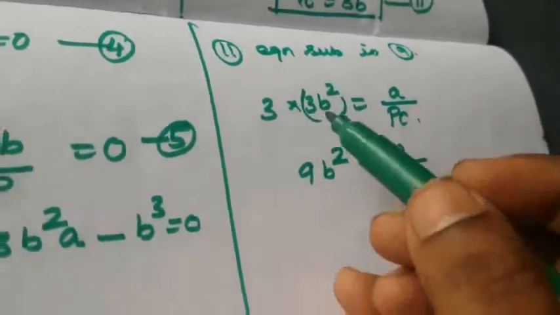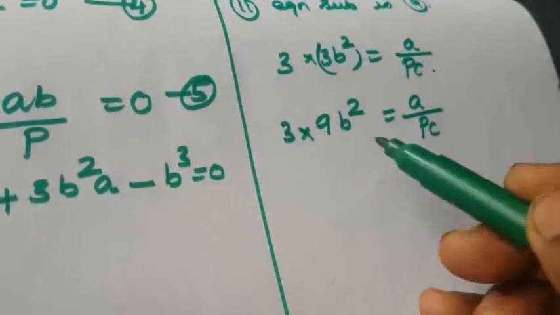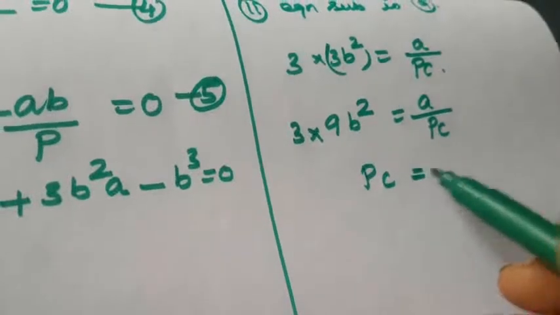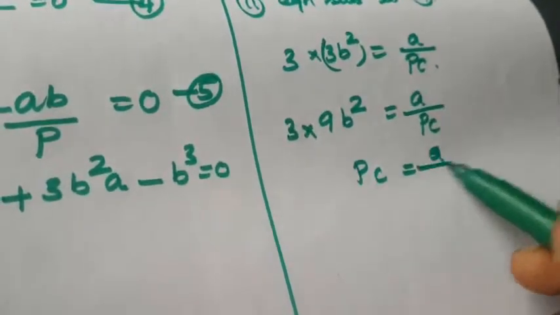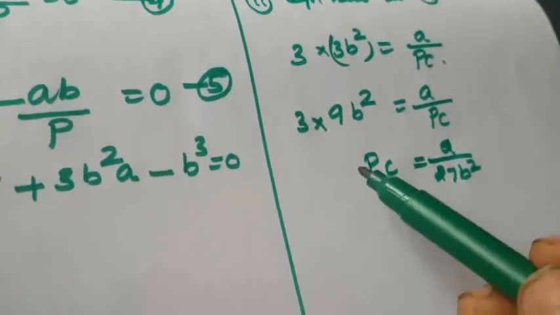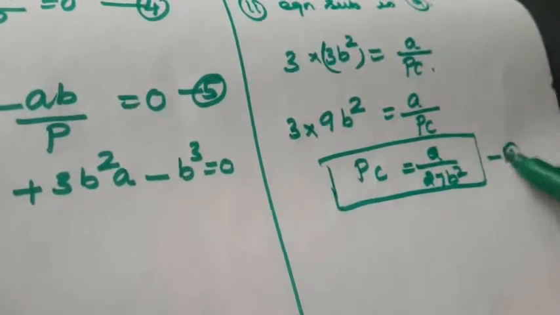Okay, so we are multiplying the 3 square, that is 9 square, 3 into 9b square, a by pc. We want only the pc. So that is a by 27b square. Okay, so this is the pc value, right? This is the pc value, this is the 12th equation.